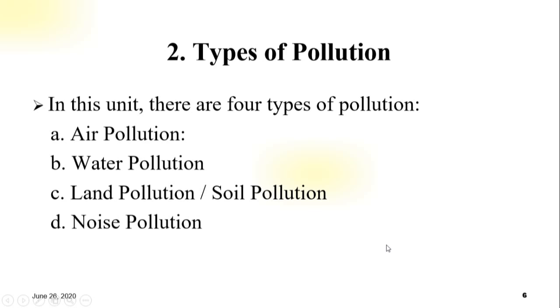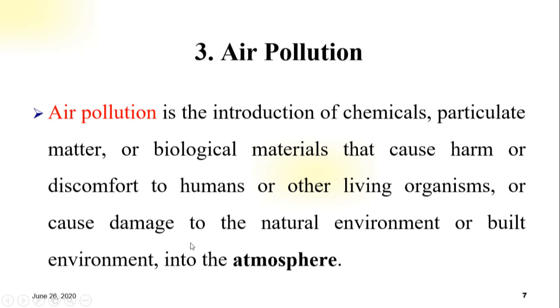Number 2, types of pollution. In this unit there are 4 types of pollution. The first one, air pollution. Second one, water pollution. And the third one, land pollution or soil pollution. And the last, noise pollution. So now we start the air pollution.